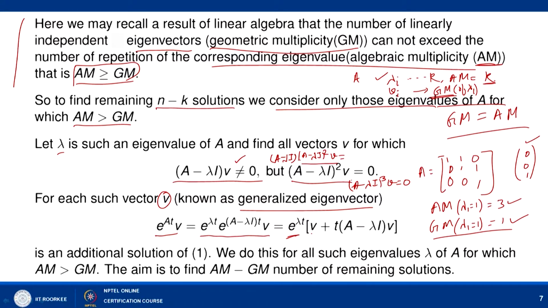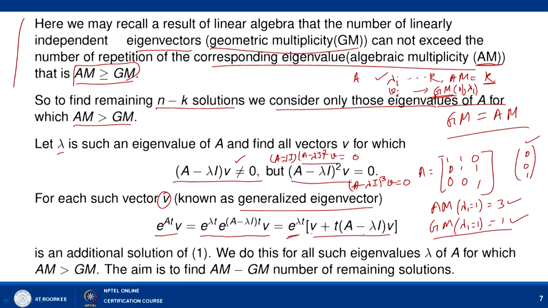Now, this is 0. So (A minus lambda I) applied on 0 gives you 0, and hence we can say that the higher powers of (A minus lambda I), 3, 4 and so on, operating on v will give you value 0. So it means that this infinite series is now reduced to only two terms, that is v plus t (A minus lambda I) v.